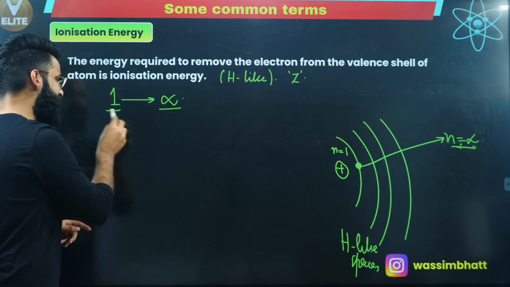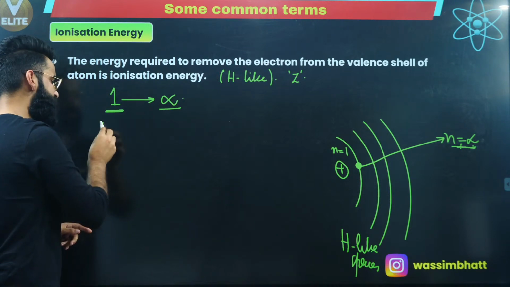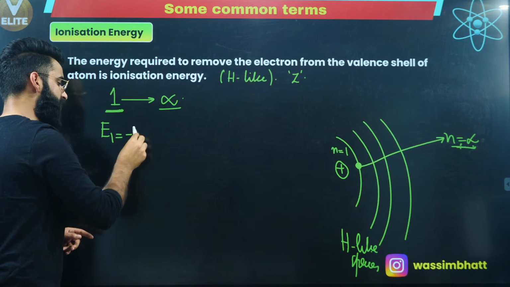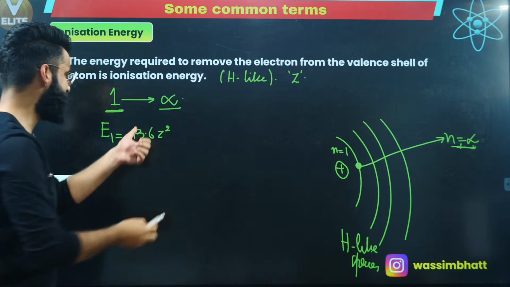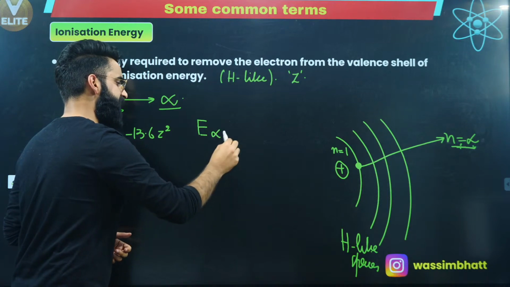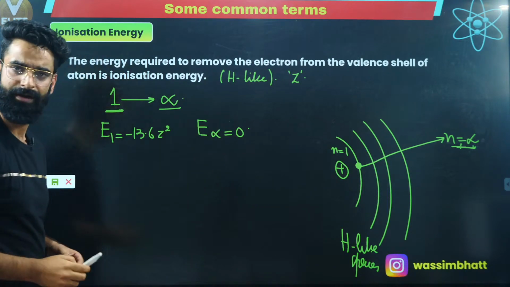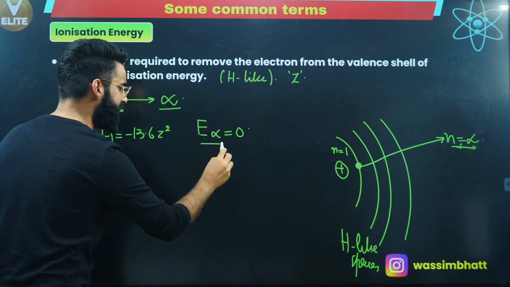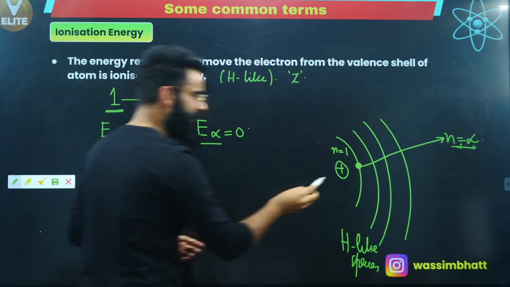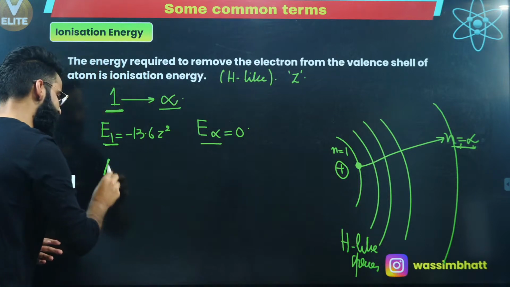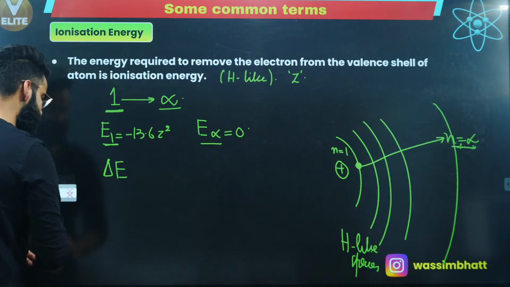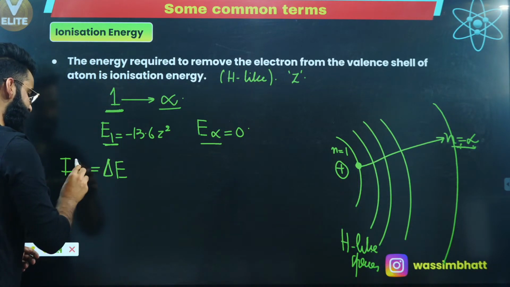So basically you are going to make a transition from shell number 1 to shell number infinity. What is the energy possessed by the electron in shell number 1? It is minus 13.6 Z square, since the n value is 1. What is the energy possessed by the electron when it is at infinity? It is 0. So what will be the energy gap between this shell and this shell?